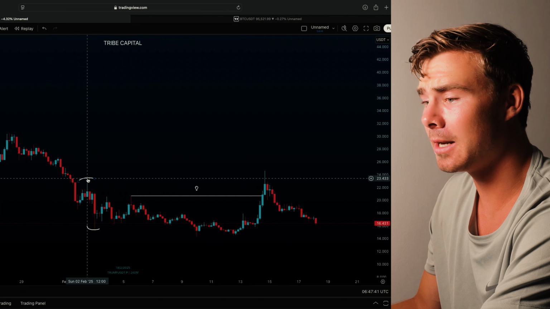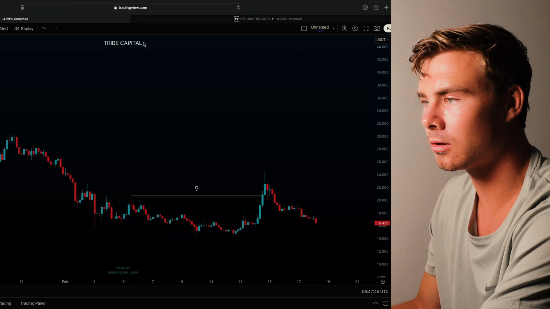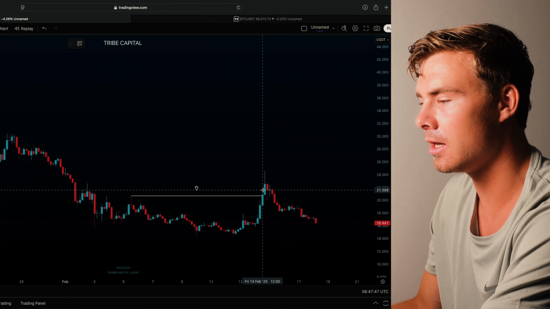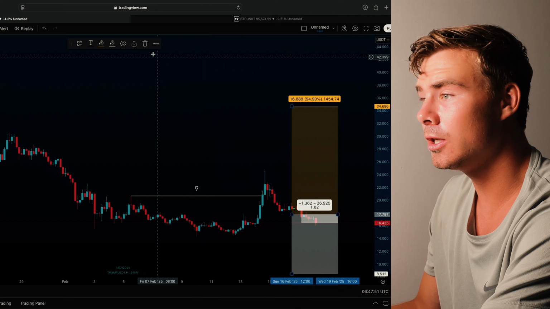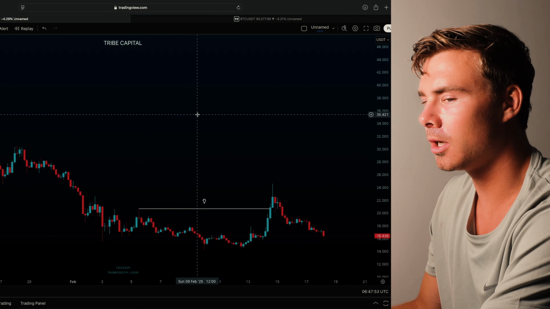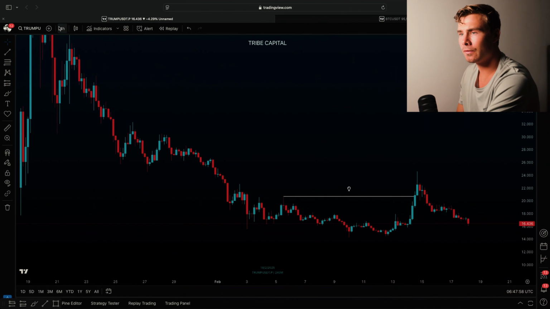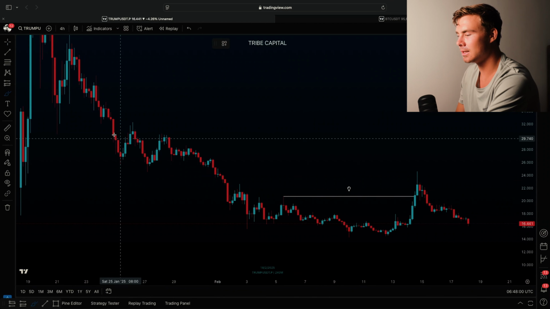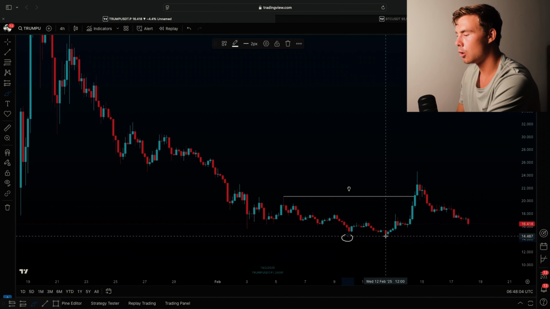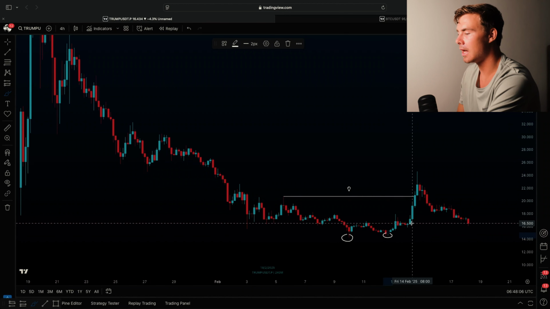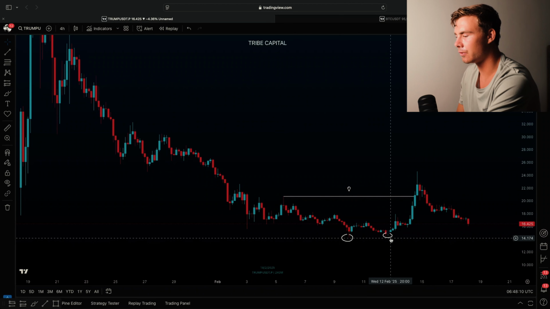So that means that in my opinion, many people have been opening up long positions already on the coin of Trump right over here, either upon this breakout or upon this pullback over here. Now we know that all these people that are opening up long and buy positions, they need a low to cover their stop loss. Now if we get into the mind of the retail trader, we can see that we have three lows that we can identify. We have the lowest low over here, we have this low right over here, and we also have this higher low over here. Now we know that the retail traders are very greedy creatures.